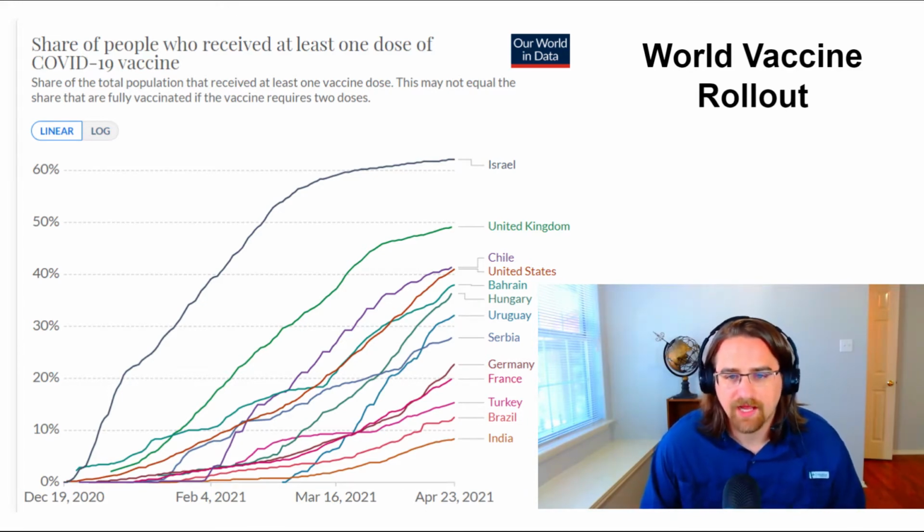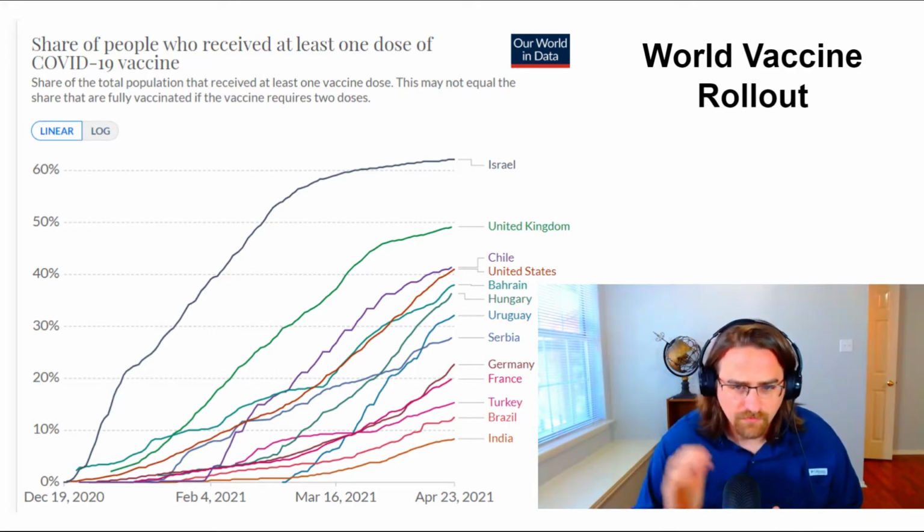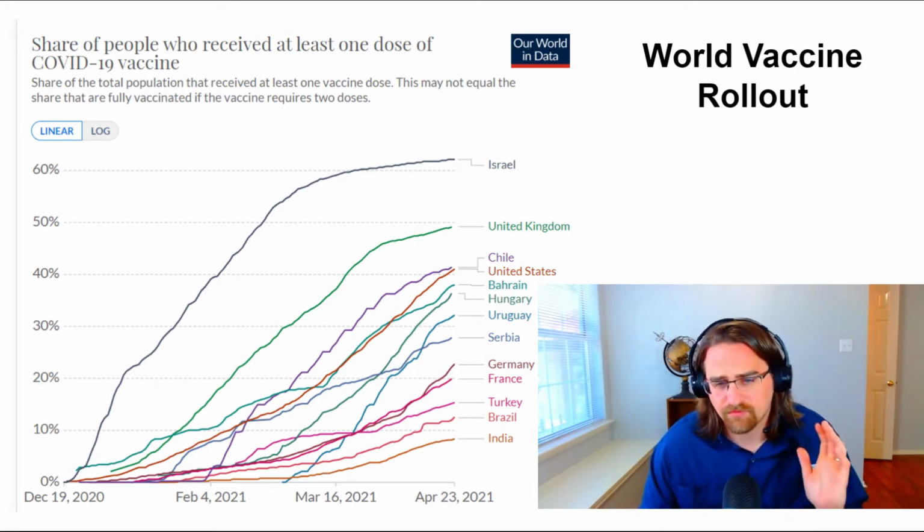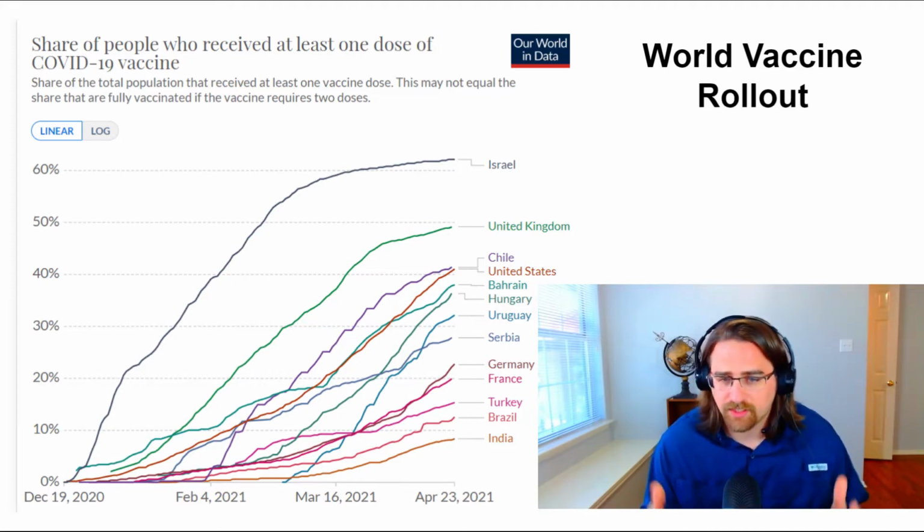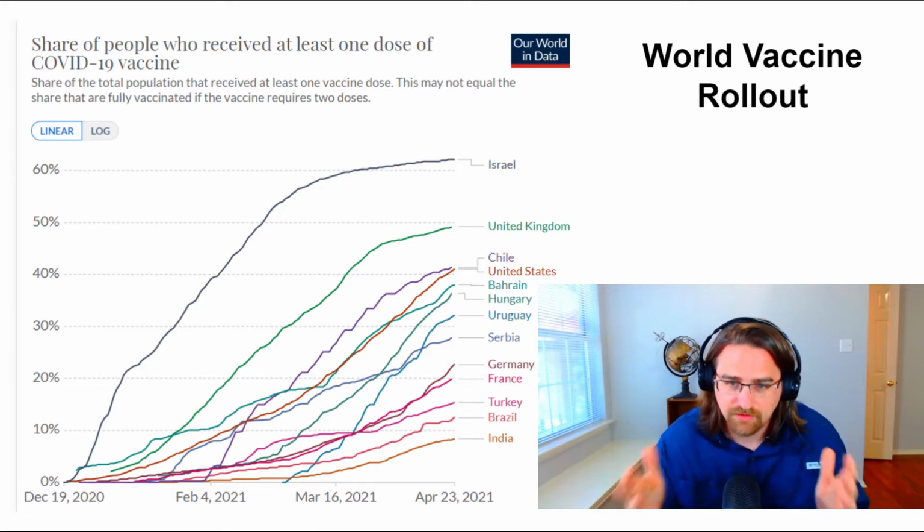So if we look at this chart here, which shows all the countries and the share of people who've had at least one dose of the vaccine, we can see that the United States is fourth on that list, with 40% of the population receiving at least one dose. This is important to note because, as I said earlier, 70% of American Airlines' revenue comes from domestic travel, which is in the United States. Now, we know that 100% of Americans are not going to get vaccinated. That's just the truth. But it is good to see thus far that 40% have received at least one dose.